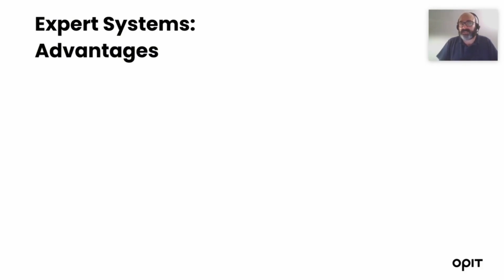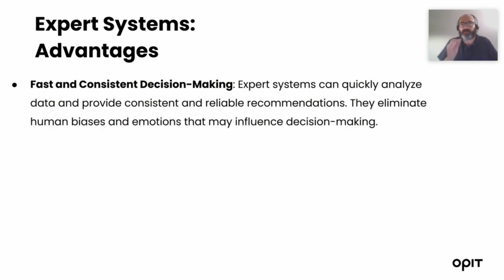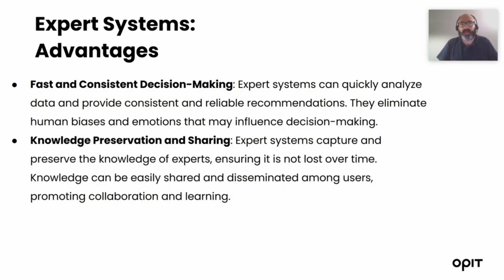Which are the advantages of expert systems? The first advantage is that they are fast and consistent decision makers. The expert system can quickly analyze the data and provide reliable recommendations, eliminating the human bias and emotion that may influence the decision-making process. Of course, they can preserve and easily share the knowledge that has been acquired by the system.